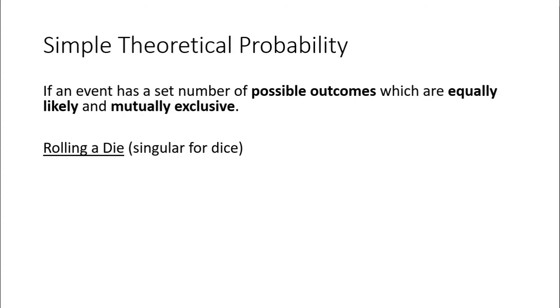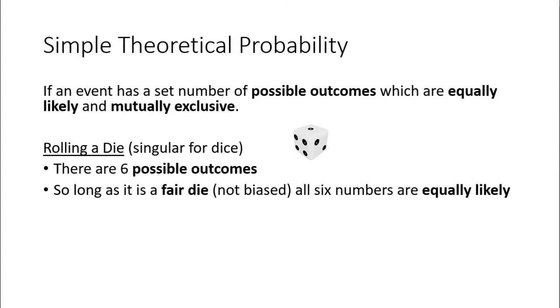When you roll a die, there are a set number of possible outcomes. We could get a 1, a 2, a 3, a 4, a 5, or a 6. Those are the possible outcomes. We can't get a 23, for example, unless it's a special die. So there are 6 possible outcomes. So long as it's a fair die, so that means that when you roll it, it's equally likely that it will land on a 1 or would land on a 6, then we would call that a non-biased die. So a fair die has 6 numbers and they are all equally likely to come up.